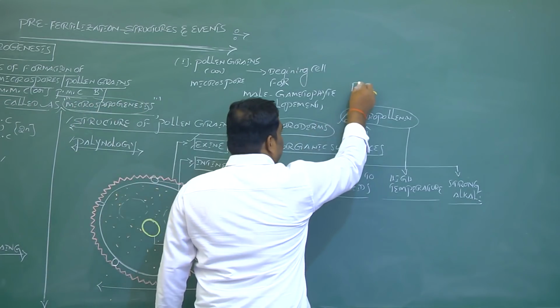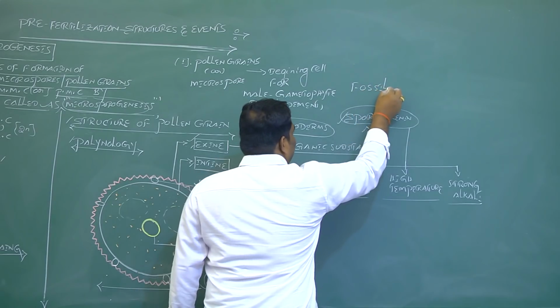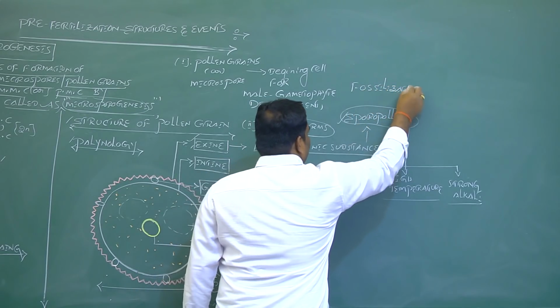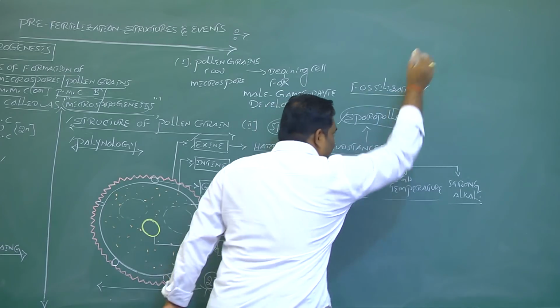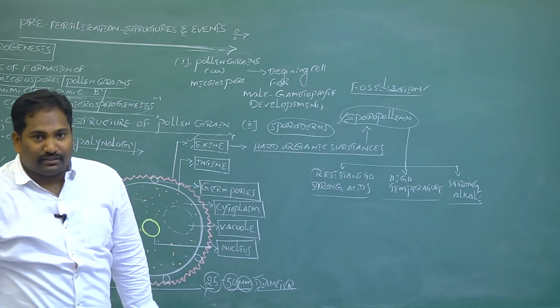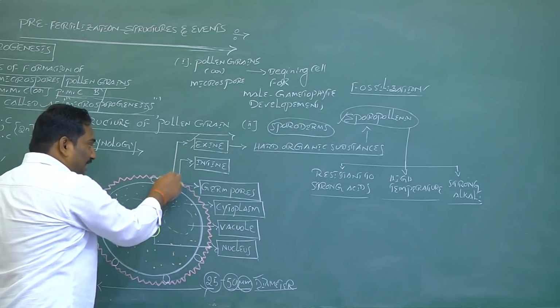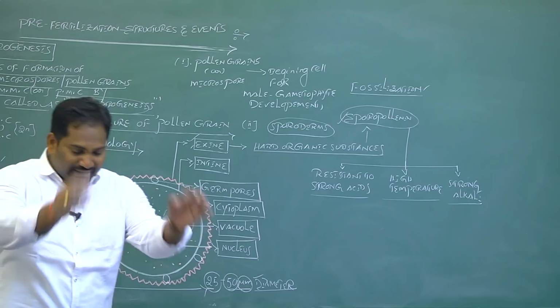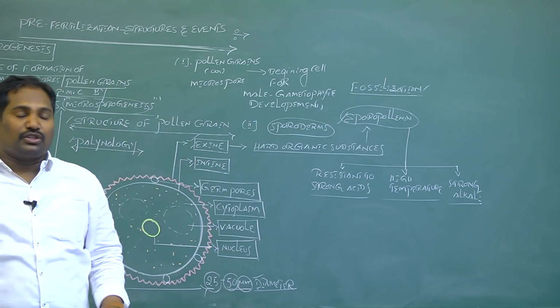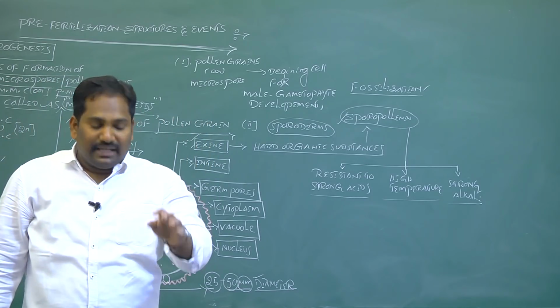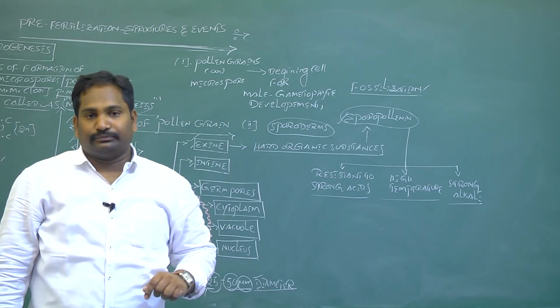That means it is responsible for fossilization. Fossilization means pollen grains are preserved for a long period of time due to the presence of the hard chemical substance sporopollenin in the exine of pollen grain.